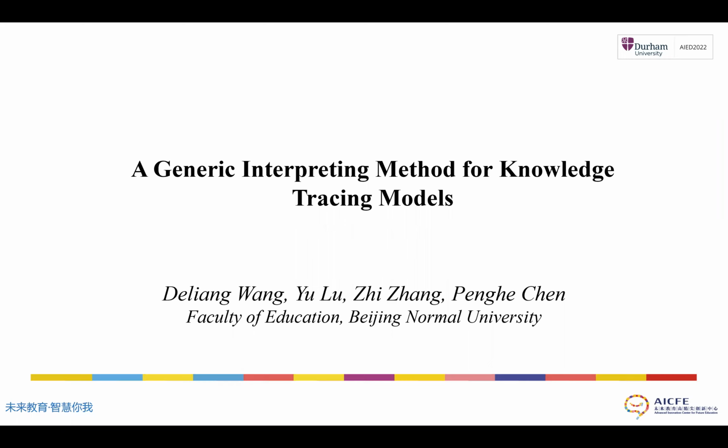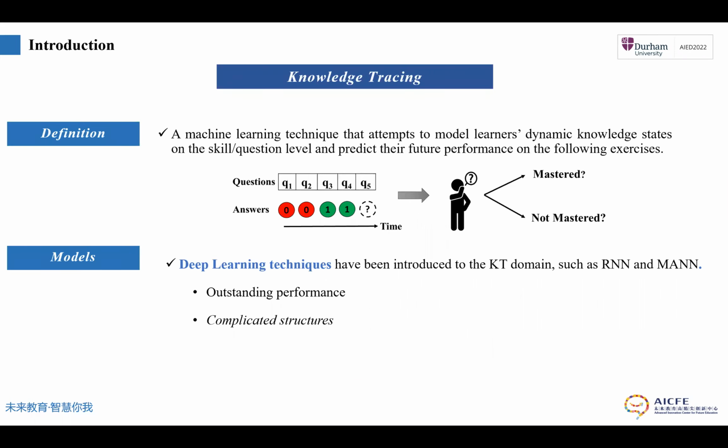I'm going to present the paper "A Generic Interpreting Method for Knowledge Tracing Models." As we know, KT is a machine learning technique that attempts to model learners' dynamic knowledge states on the skill level and predict their future performance. The process can be illustrated by the figure.